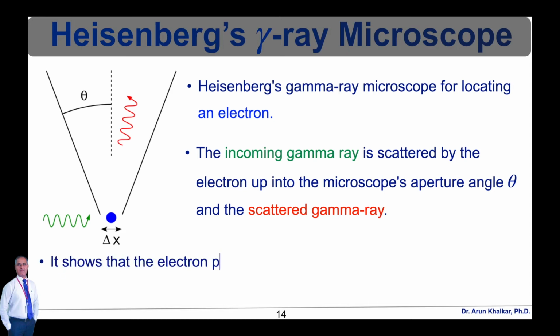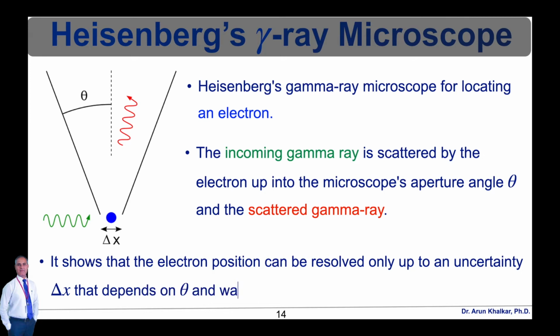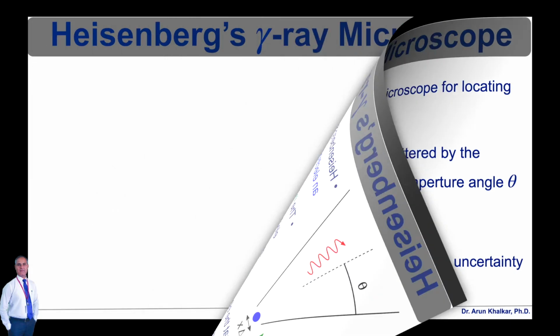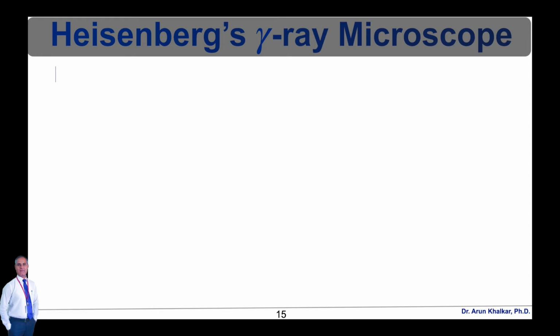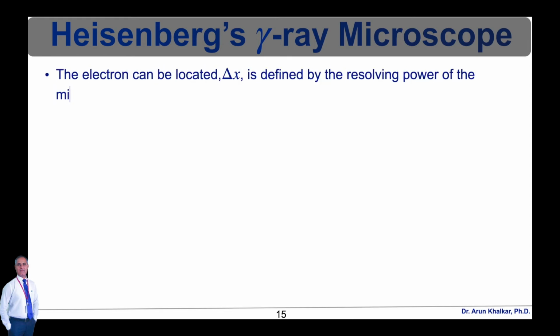Classical optics shows that the electron position can be resolved only up to an uncertainty delta x that depends on theta and the wavelength lambda of the incoming light. The precision with which the electron can be located, delta x, is defined by the resolving power of the microscope.